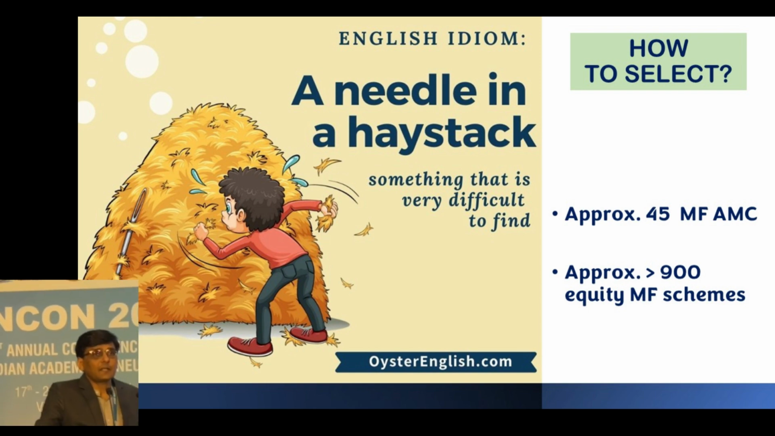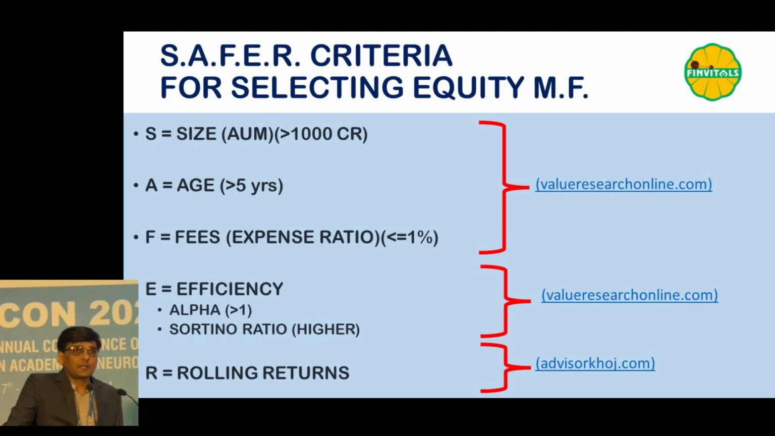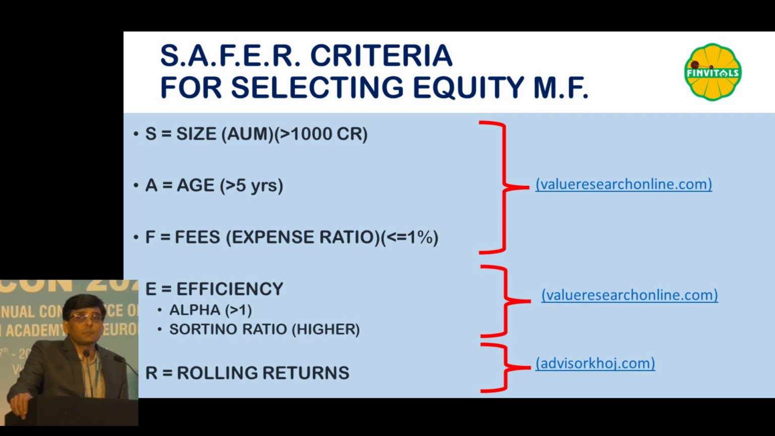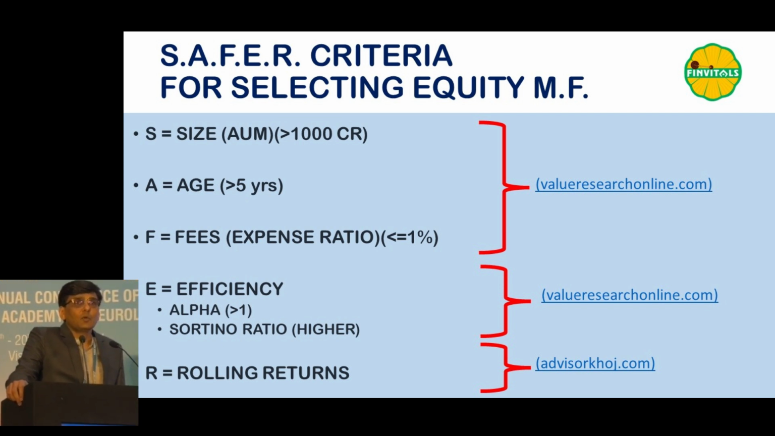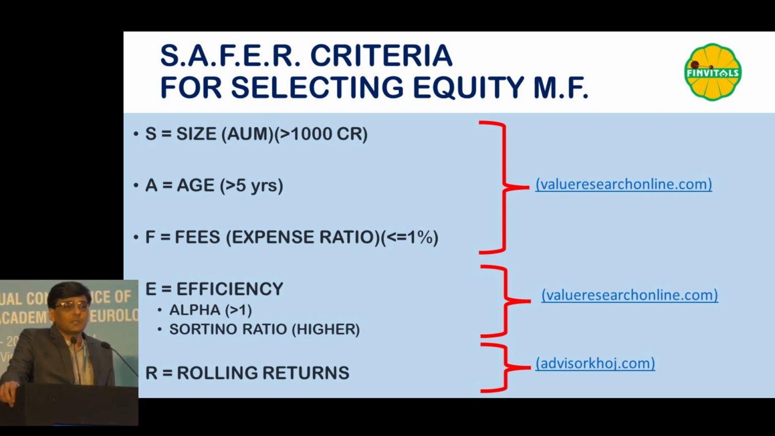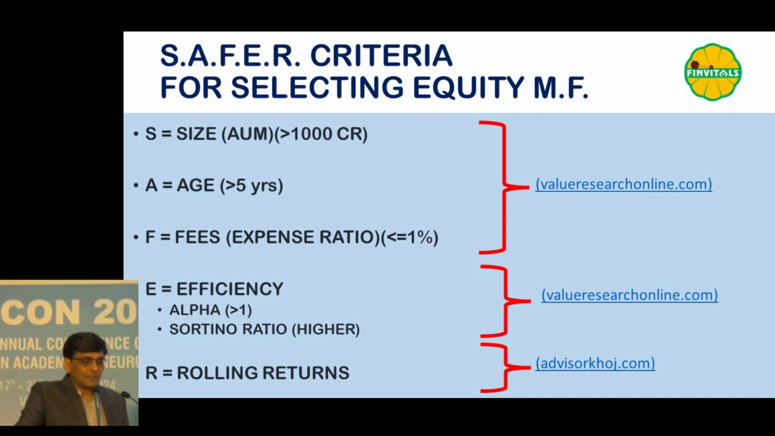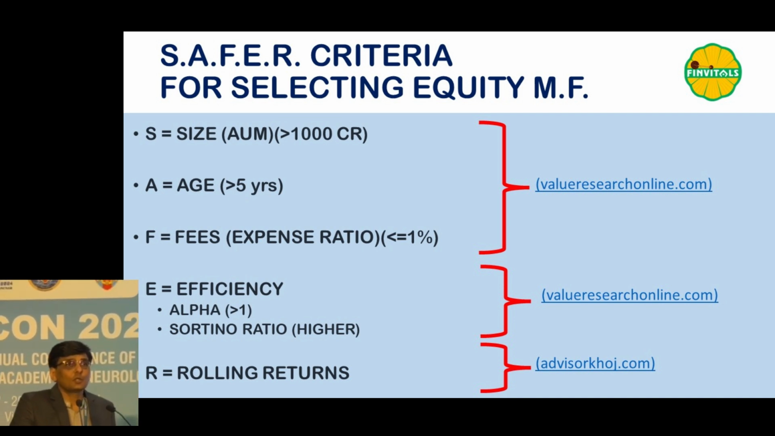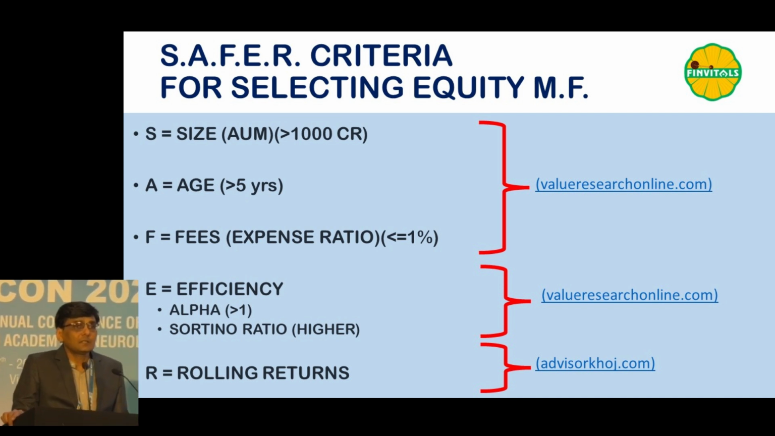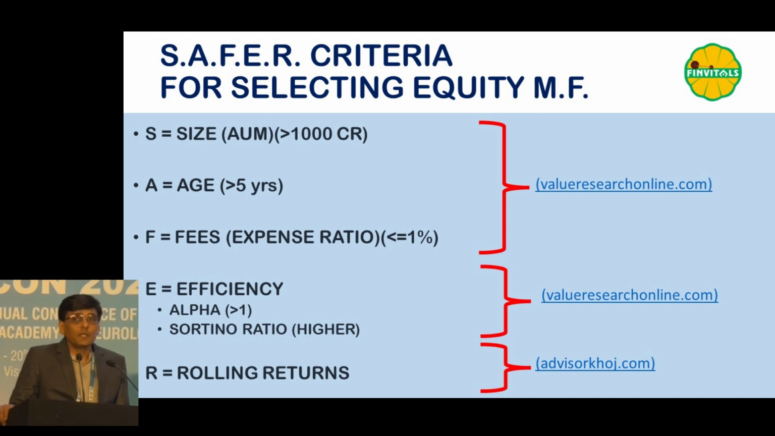So we have devised a criteria named the SAFER criteria. These are our indigenous criteria. SAFER is basically a mnemonic where S stands for size of the fund, that is the AUM of the fund. A stands for age of the fund. F is the fees or the expense ratio. E is the efficiency. Efficiency has 2 parts: one is the alpha and another is the Sortino ratio. And the last part is जिसमें हम सबको रस होता है, that is the rolling returns.